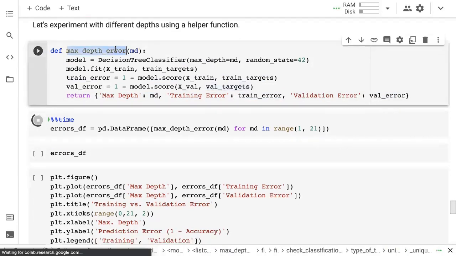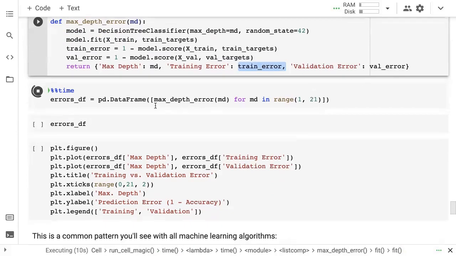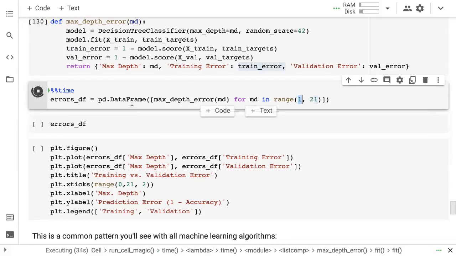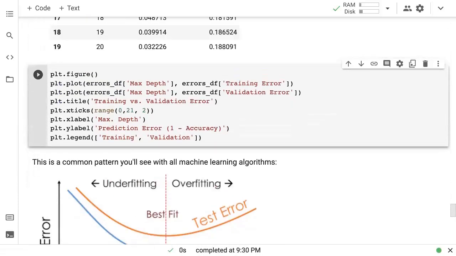Now we take this max depth error function, which takes a max depth and then figures out for that max depth what is the training error and the validation error. And we run that through this list comprehension. So we try all possible values of max depth from 1 to 21. And that's why it's taking a while, because we are building a decision tree for every max depth value from 1 to 21. And we are computing the training error and the validation error for each of these max depth value models. And then we're putting all those results into a data frame. So let's give that a minute, and then here you go.